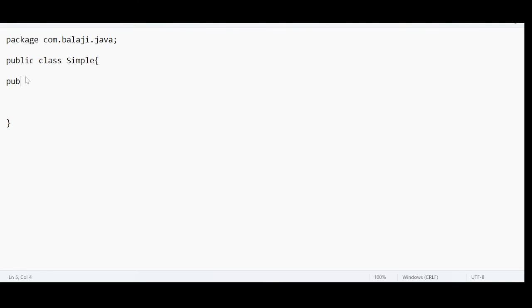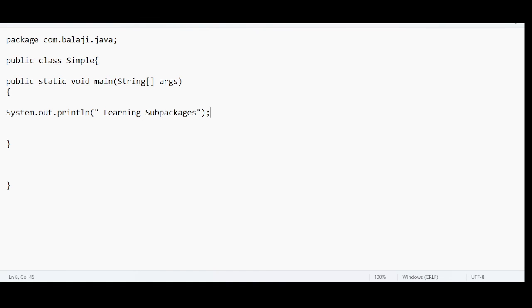Public static void main, String array args. System dot out dot println. I just want to display what I'm learning, sub packages. A simple program, and this is representing a sub package.